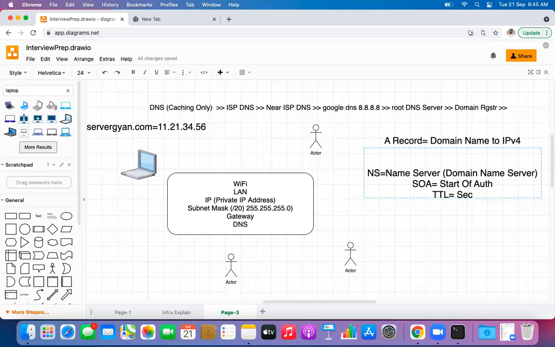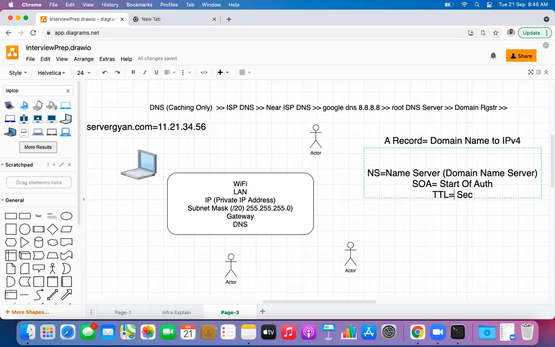Well, let me tell you, the ideal time here is maybe 24 hours, because changing the domain name server is not very frequent. And obviously, guys, that depends on the use case. For example, if you're a domain service provider and you restart your DNS server every single day, you can keep it 24 hours. But if you have hosted your website and you are not planning to change its IP address very frequently, you can keep it for up to 3 days as well. That depends on the use case. From 24 to 72 hours you can easily have.